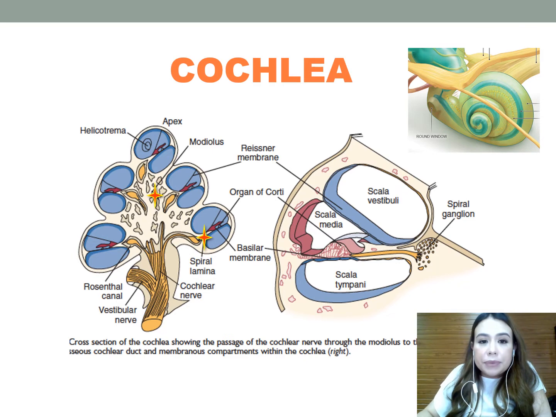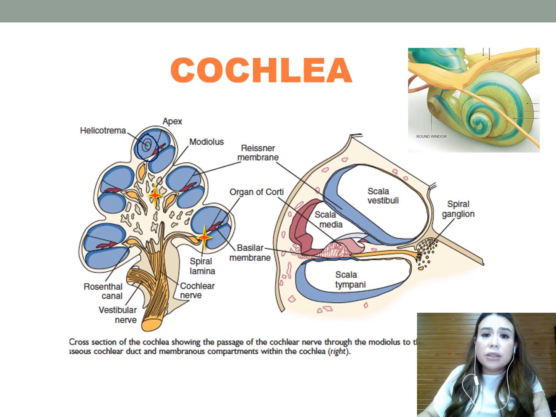The spiral lamina is also the point of attachment for the basilar membrane, which is the lower border of the membranous labyrinth that encases the scala media. Along the length of the cochlea, the widths of the spiral lamina and basilar membrane are inversely related, with the spiral lamina wider at the base and narrowing towards the apex, and the basilar membrane narrower at the base and wider at the apex. This is one of several contributing factors to the frequency specificity of basilar membrane motion.